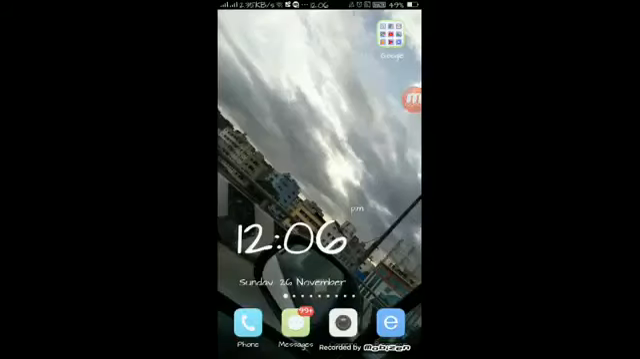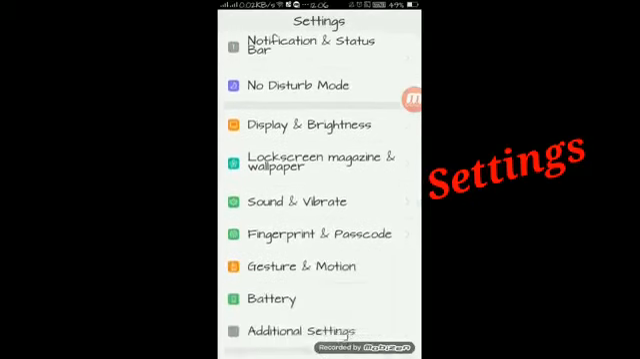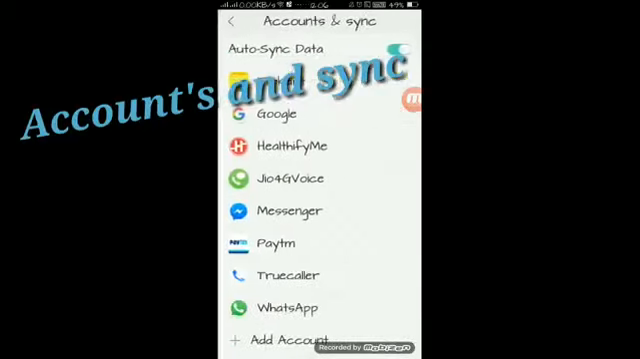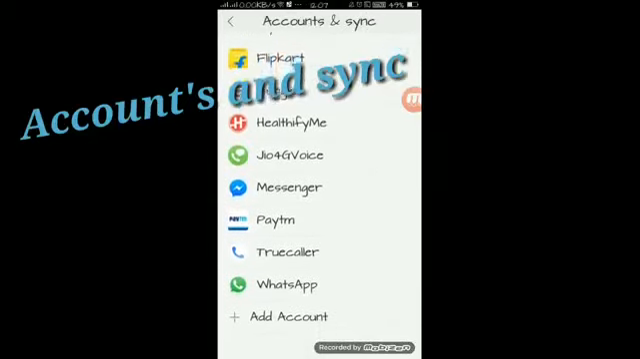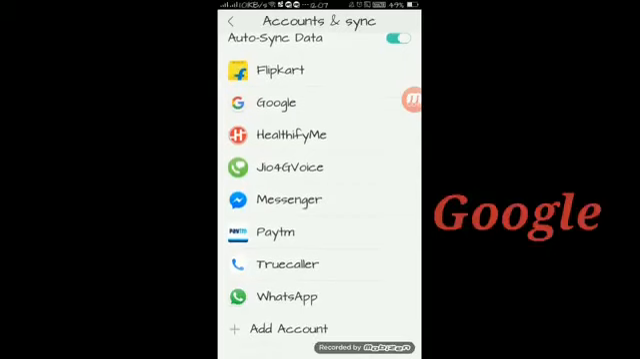Now I will show you step 2 if the previous one didn't work. Go into settings. Look for accounts or accounts and sync. This is how my view looks like. Depending on the model of the phone, it varies.